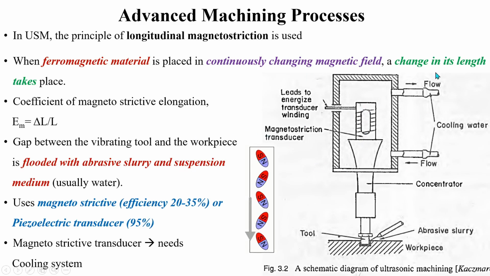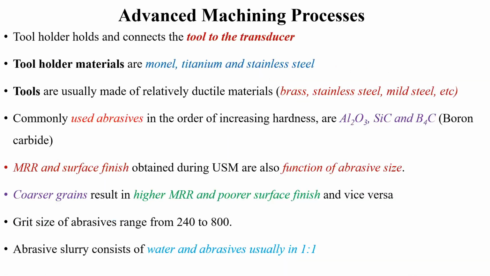So this is the basic schematic of the ultrasonic machining setup. Now if you see the tool holder, the main purpose of the tool holder is to connect the tool to the transducer, and the tool holder is usually made with materials such as monel, titanium and stainless steel.